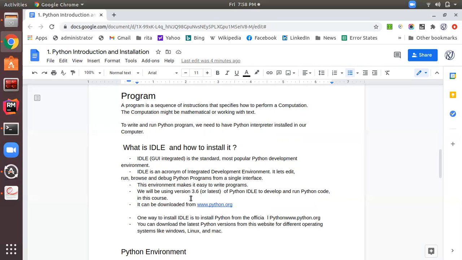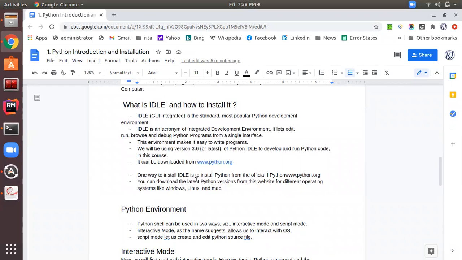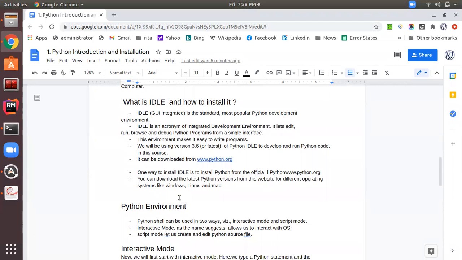So here we will be using version 3.6, or you can install the latest version of Python with IDLE, to develop and run Python code in this course. It can be downloaded from python.org. This is the official site of Python. So one way to install IDLE is to install Python from the official site, www.python.org, and you can download the latest Python version from the website for different operating systems like Windows, Linux, and Mac. Whatever operating system you have, as per that you can install Python.